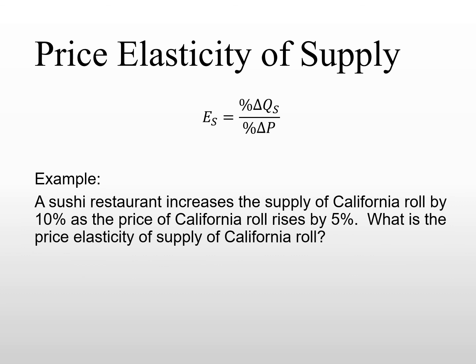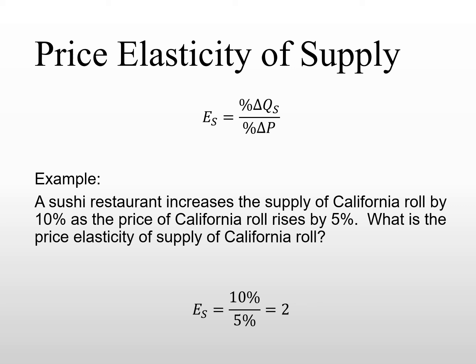So give an example. If a sushi restaurant actually increased the supply of California rolls by 10% as the price of California roll rises by 5%, what is the price elasticity of supply for California rolls in this case? Well, we plug in the numbers, and here we see the 10% change in quantity supplied divided by the 5% change in price. And therefore we get a coefficient here equal to 2.